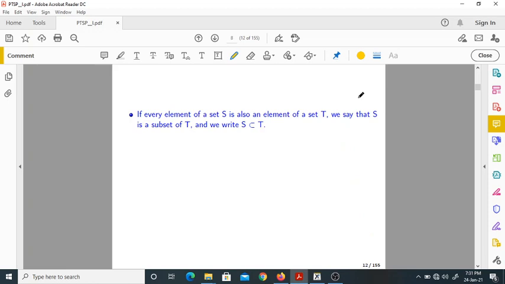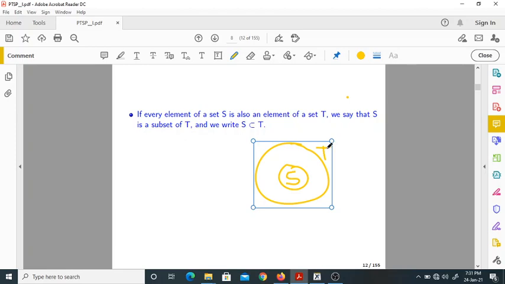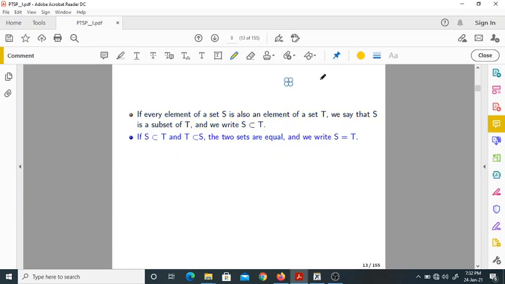Now there is something called a subset. If every element of a set S is also an element of set T, then we say that S is a subset of T. Suppose we have a set S and a set T. Every element of set S is inside set T. Then we say that S is a subset of set capital T. So every element of set S is also in the set capital T. Then S is a subset of T. You know all these things already, but I am just briefly going through them. Now this is very very important.